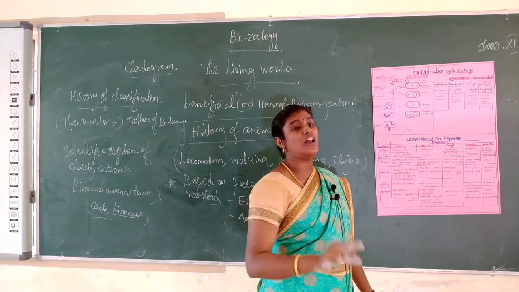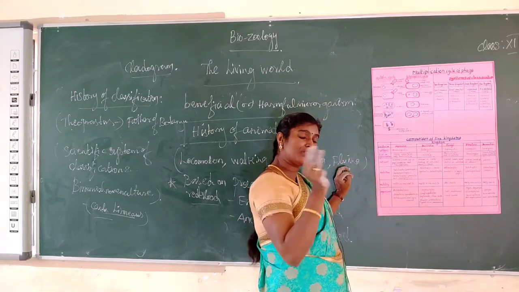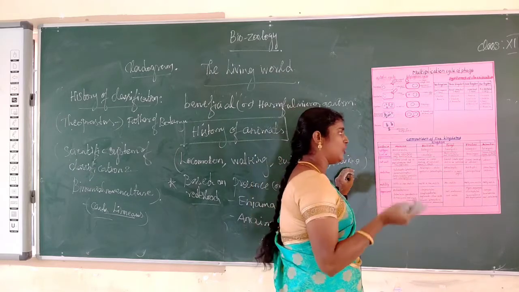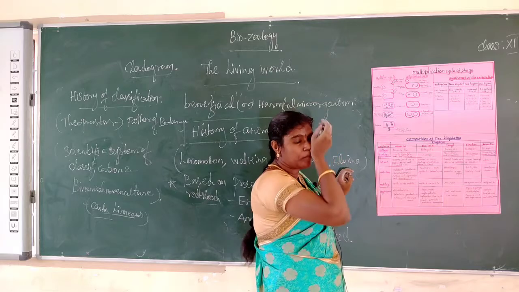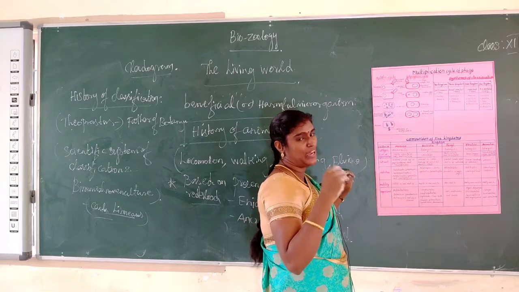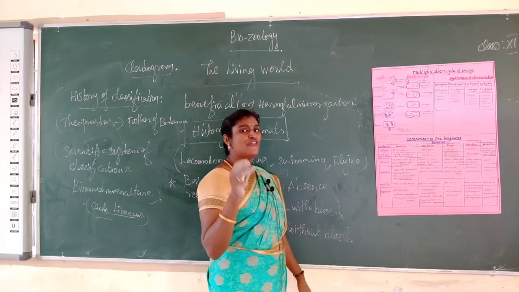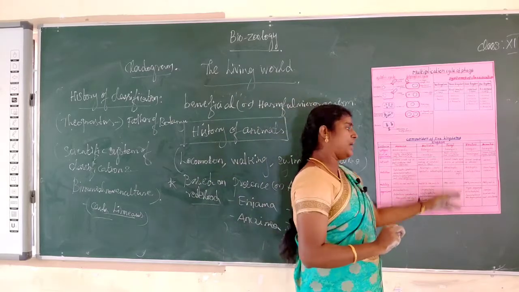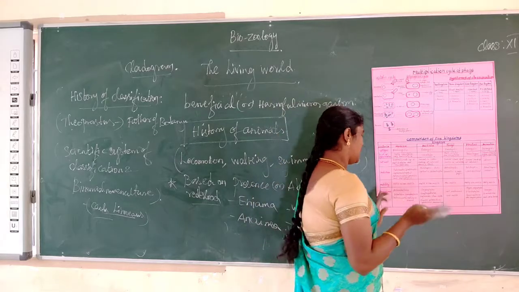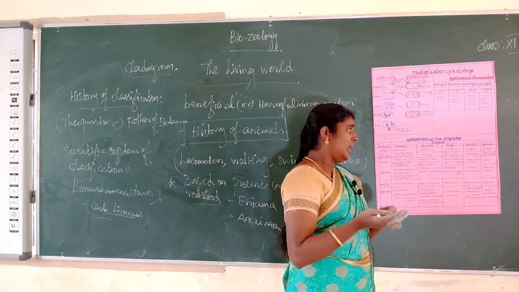So all plants are eukaryotes. The level of organization is not cellular; it is a tissue and organ level. The cell wall is present and is made up of cellulose. It is autotrophic. It can prepare their own food. It is called autotrophic, and the process name, already you know, is photosynthesis. The plants do not move from one place to another place, so it is mostly non-motile type. Next one, the organisms: algae, pteridophytes, gymnosperm and angiosperm.